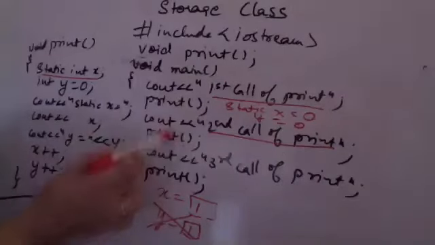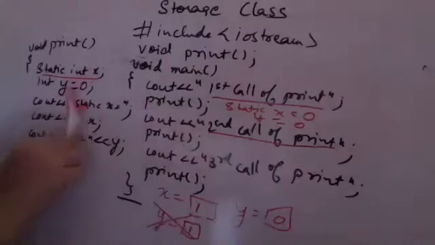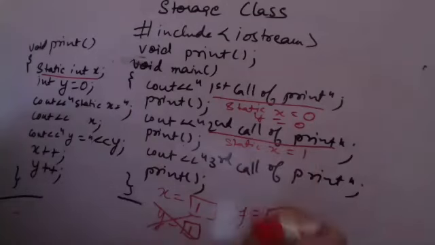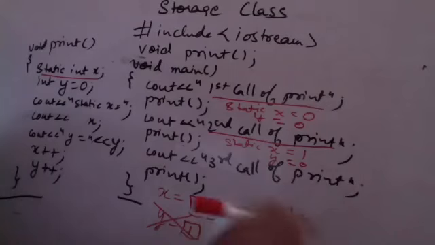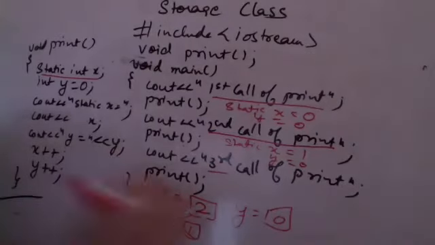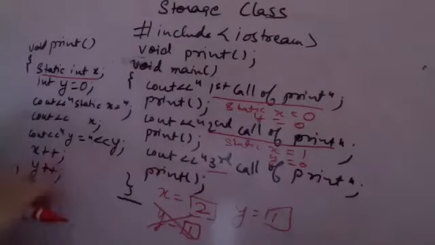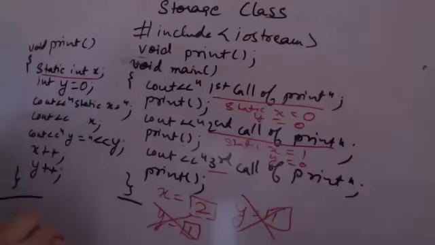So when I make the second call, a new y is created and initialized to 0. When I print the static x, it gets printed as 1, which is the incremented value, while y is still 0. Similarly, after that x plus plus, x increments to 2, and y plus plus, y increments to 1. Now when I come back from this function call, this y is again gone. The lifetime has ended.